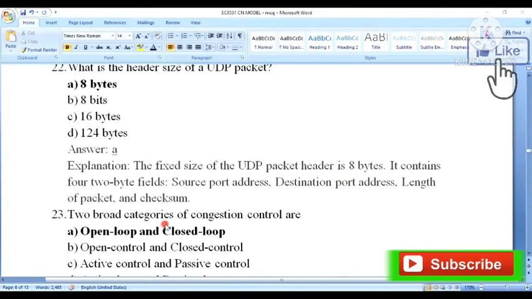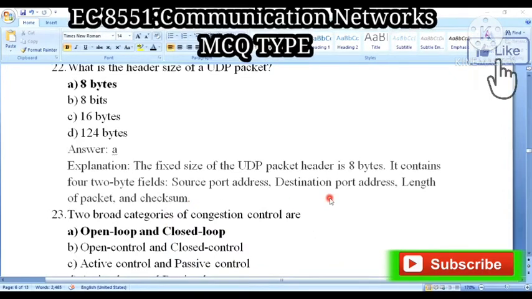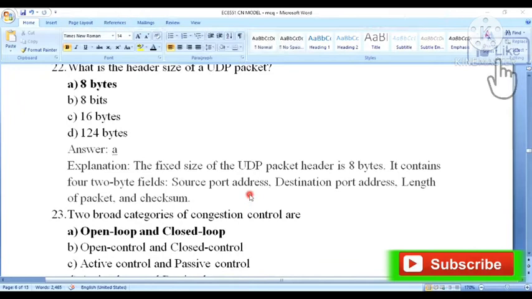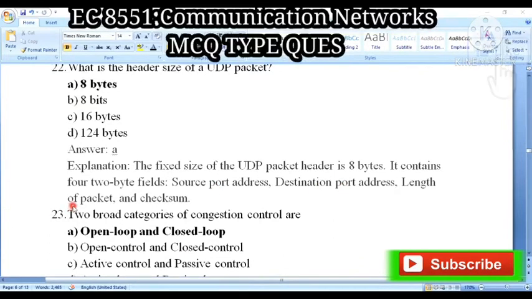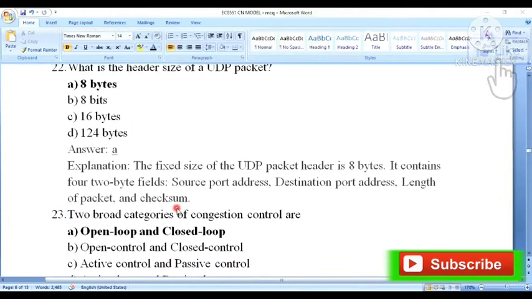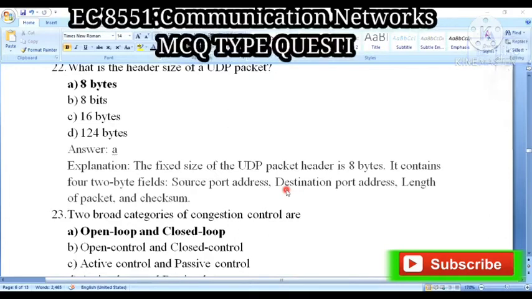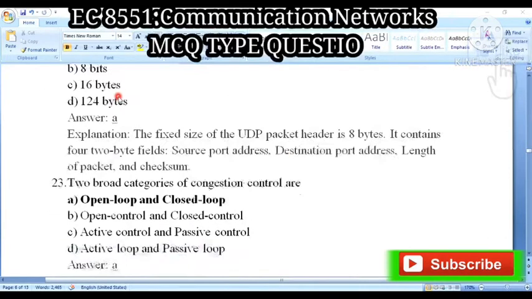The UDP packet header is 8 bytes and fixed. It contains four 2-byte fields. One is the source port address and another is the destination port address. Then it contains the length of the packet, then the checksum. Am I clear? So source port takes 2 bytes, destination port 2 bytes, length of packet 2 bytes, then checksum 2 bytes. Likewise it splits up like this, so the fixed size will be 8 bytes, and the answer will be 8 bytes here.